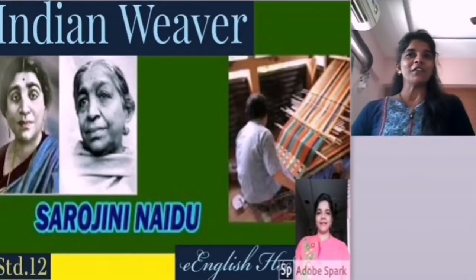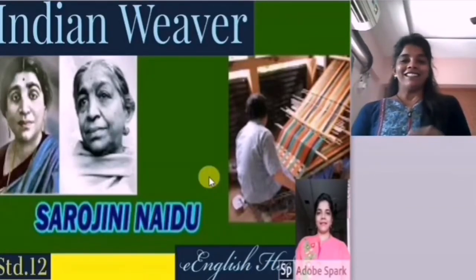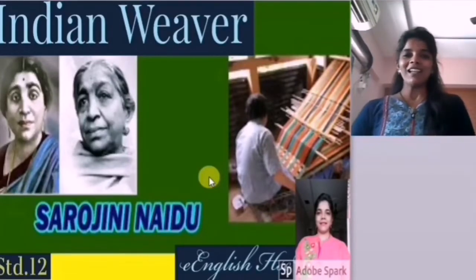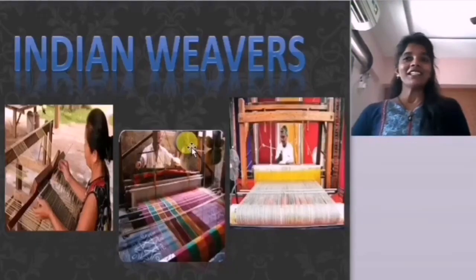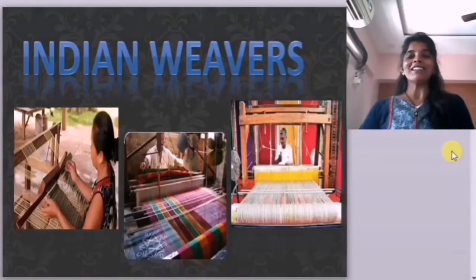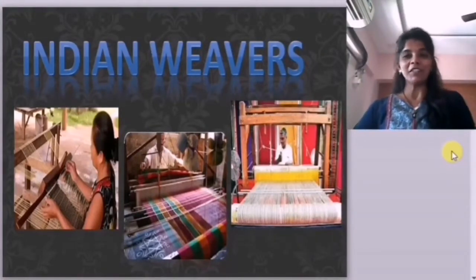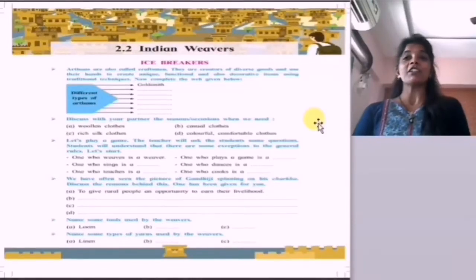We are going to enjoy one of the most famous poems woven artistically by the Indian poet Sarojini Naidu, Indian Weavers. The poem is from the Standard 12 syllabus, English textbook, section number 2.2, Indian Weavers by Sarojini Naidu. It highlights the craft and skill of the Indian weaver. It is a short poem and consists of a discussion between the poetess and the weavers about three types of garments for three different times of the day. Icebreakers are the introductory questions, an introduction of the topic.